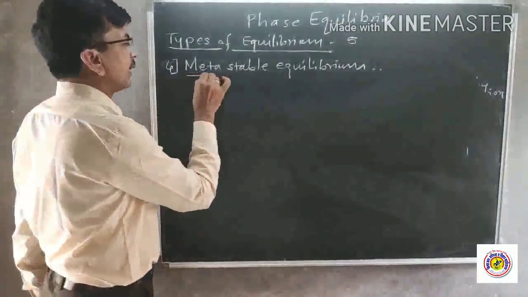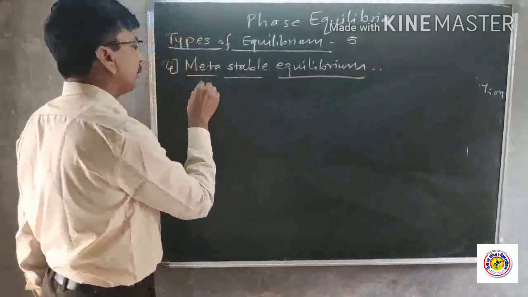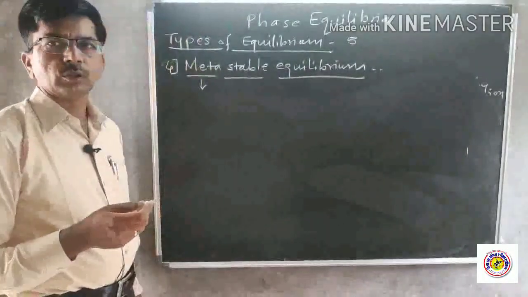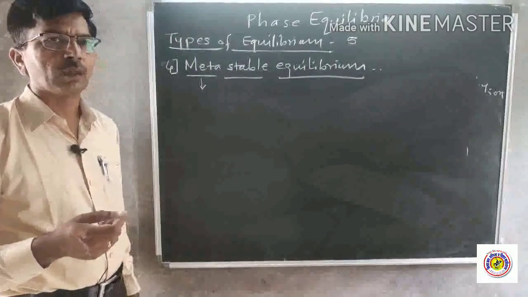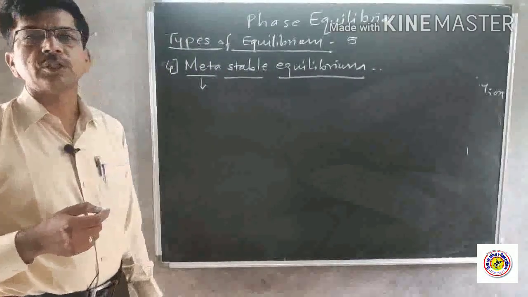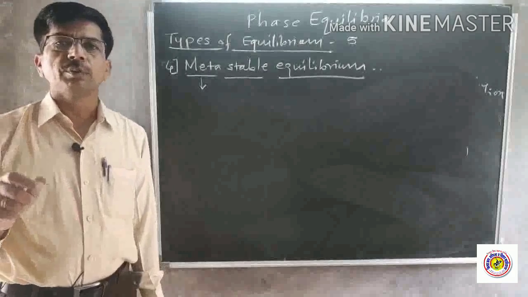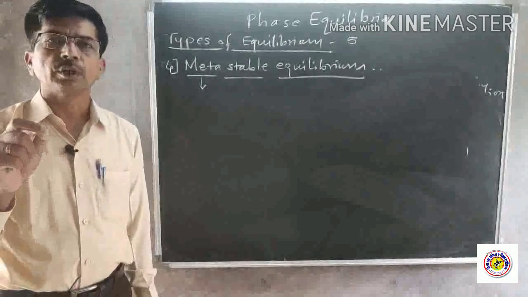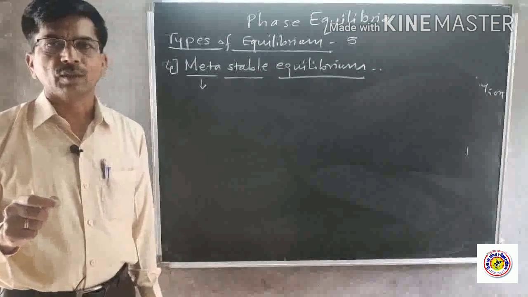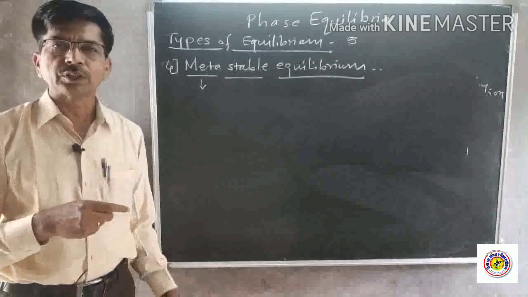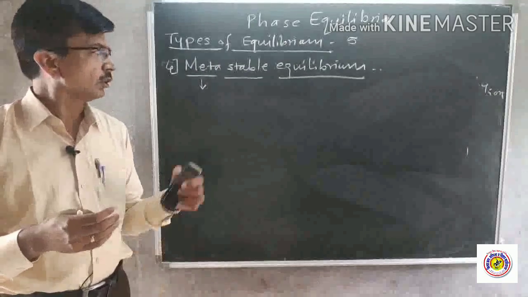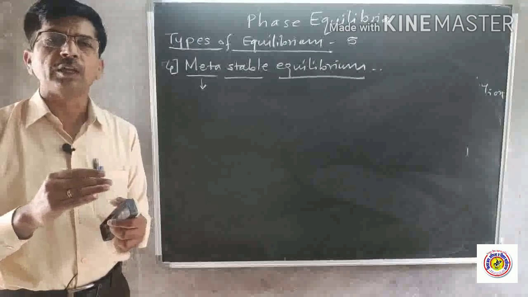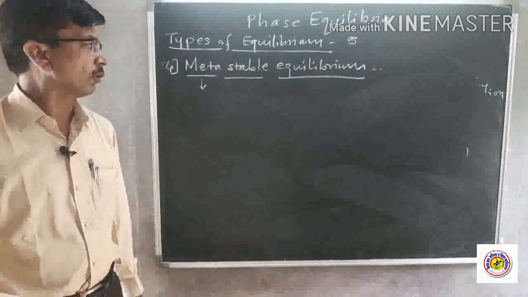The name itself indicates that the equilibrium exists for a minimum period of time, so it is called metastable. Another important aspect of this equilibrium is that it can be attained carefully by approaching from only one direction. Unlike the previous case, where we can attain equilibrium from any direction, in this case this is not possible. We have to maintain equilibrium very slowly.